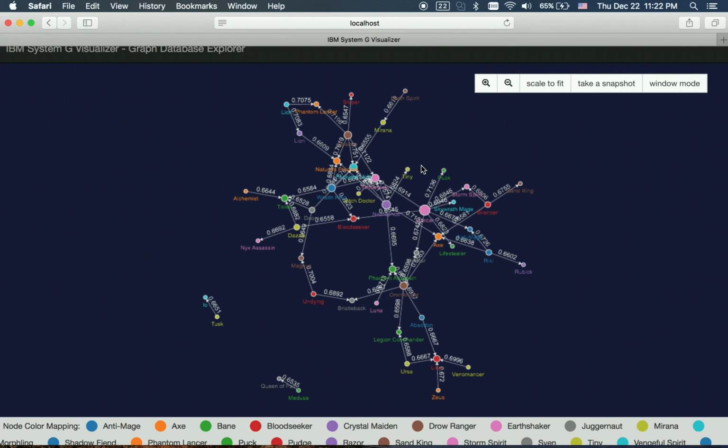If a node has many degrees, it may be a relatively powerful or weak hero of the game. The relationship between heroes corresponds to our knowledge of the game. Thus, we can tweak the query thresholds to detect hidden relationships among heroes and give deeper insight into the game.